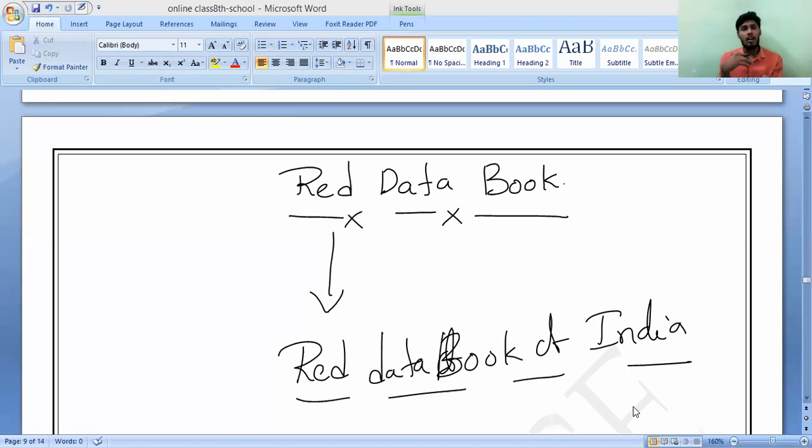Is this red data book of India constant every year, or will it vary? Definitely it will vary. That is why it will give you the time reminder. Understand?